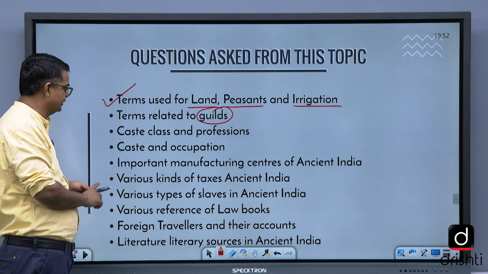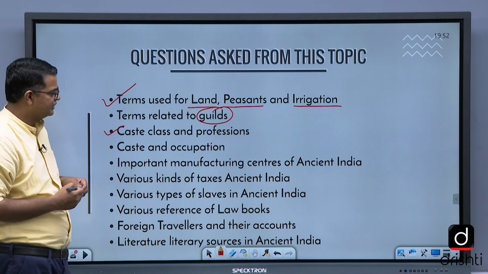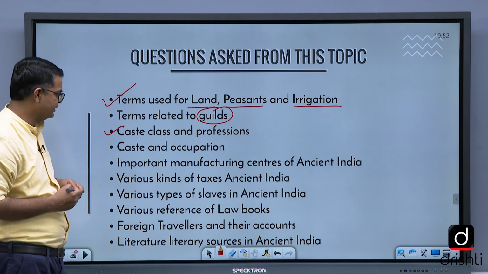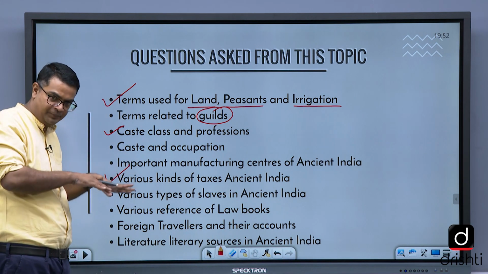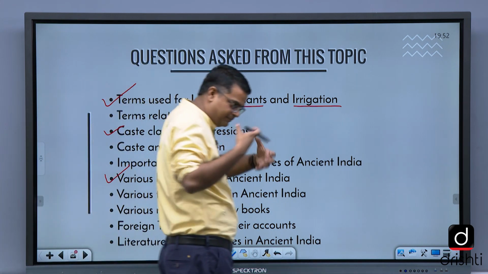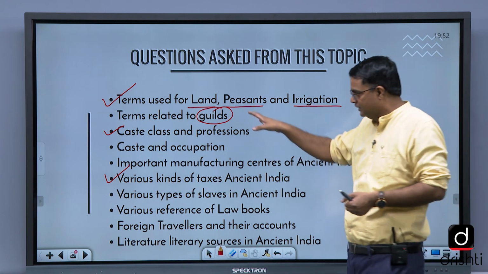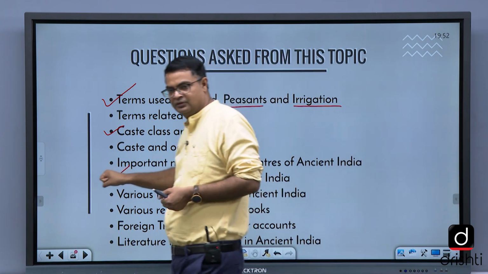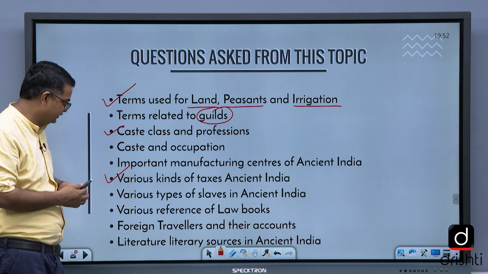Caste, class and profession are also important. Important manufacturing centers of ancient India. Various kinds of taxes, this you also need to focus on. After studying the whole topic, we will focus on these miscellaneous topics so that we get maximum questions, because as I told you, they don't focus on political and military history. They focus on these things only. The questions are made from these topics.